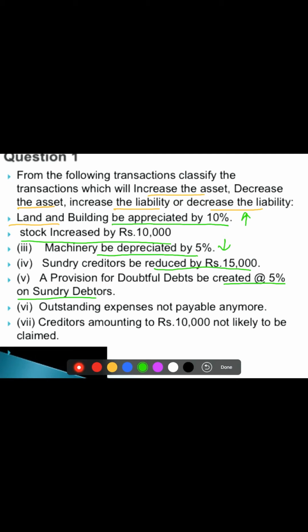And next is outstanding expenses not payable anymore. So it is decrease in liability, and creditors amounting to 10,000 not likely to be claimed, again decrease in liability.